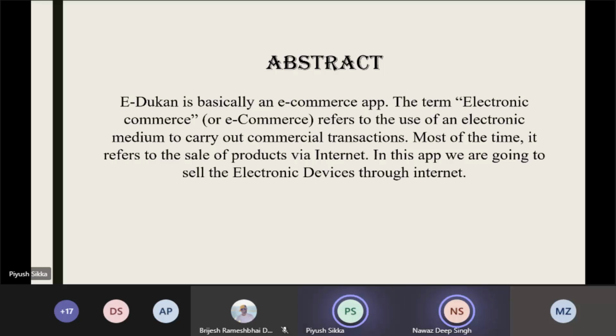This term, electronic commerce or e-commerce, refers to an electronic medium to carry out commercial transactions. Like most products sold on the internet, in this app we sell electronic devices through the internet.